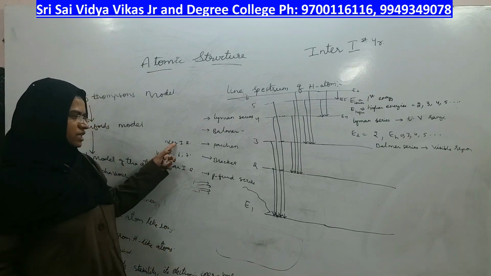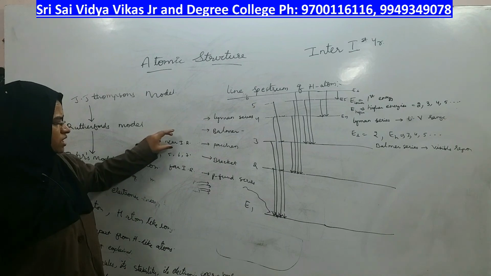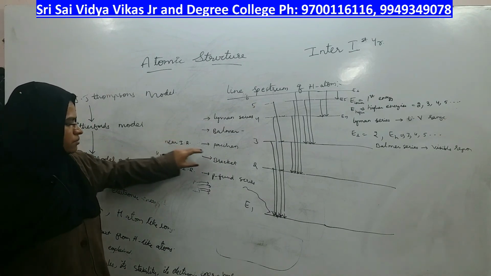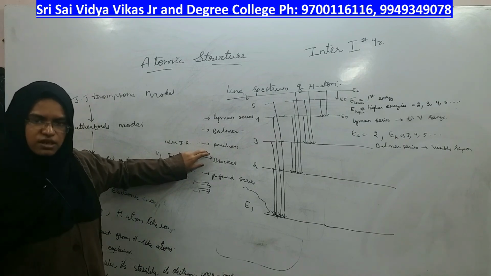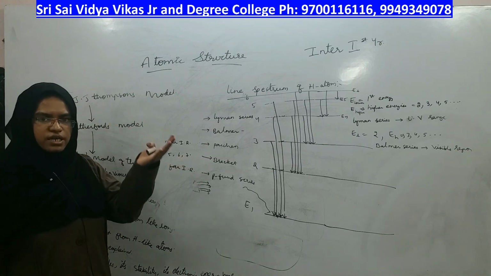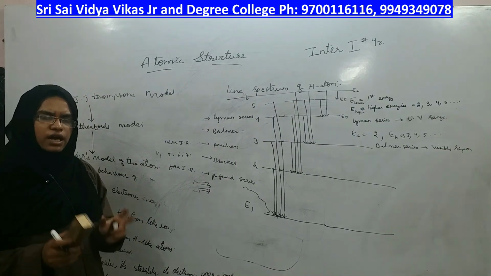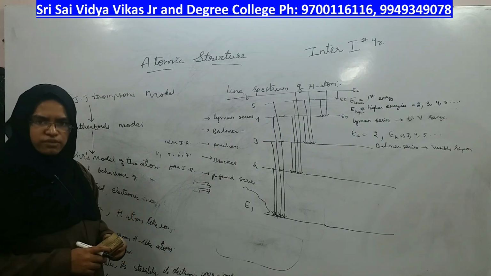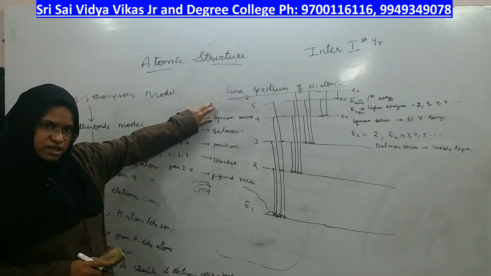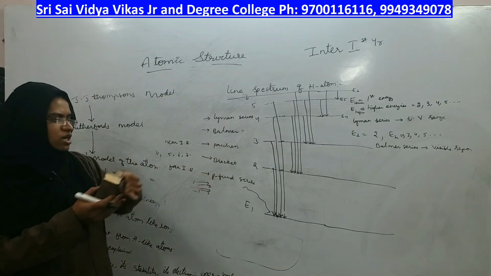You cannot see near IR, you cannot see middle IR, and you cannot even see far IR. Near IR lower itself is 4th, higher is even more. Middle IR lower itself is 5th, higher is even more. Far IR lower itself is 6th, higher is even more. Therefore, these three regions fall under the IR region of the electromagnetic waves. The first one falls under the UV region. Balmer only falls under the visible region, because its energy is not much high.